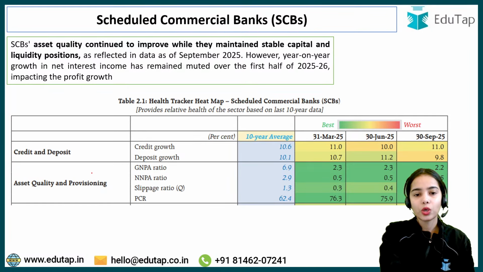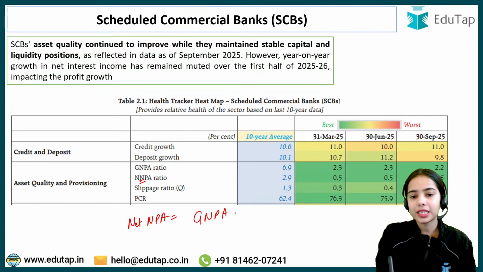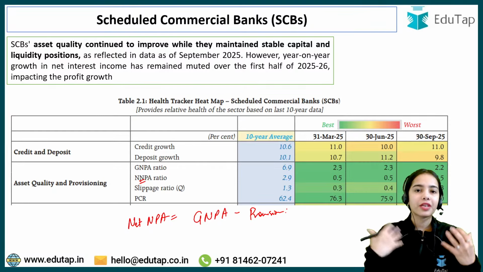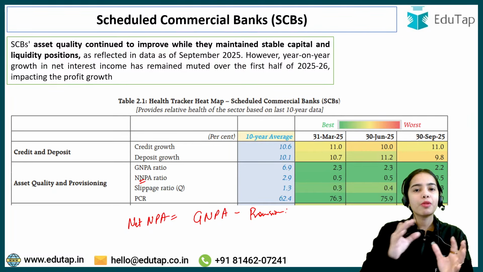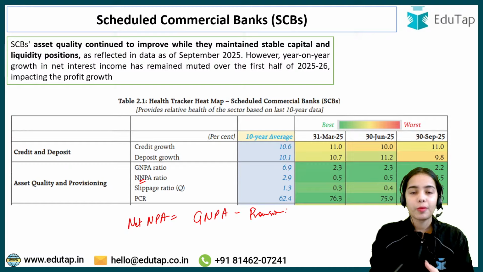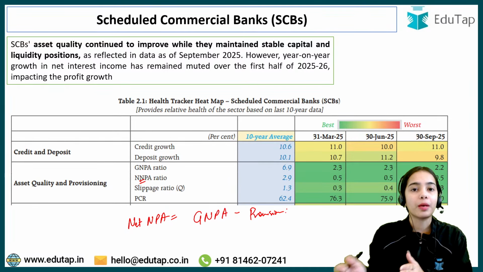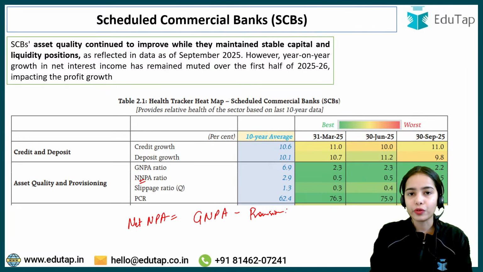Now coming to the net non-performing asset. Net non-performing asset is basically gross non-performing asset minus the provisions that the bank has maintained. When the bank is giving the loan, the bank knows that some of the loans might be defaulted, some of the money might not come back. So the banks maintain provisions by themselves.